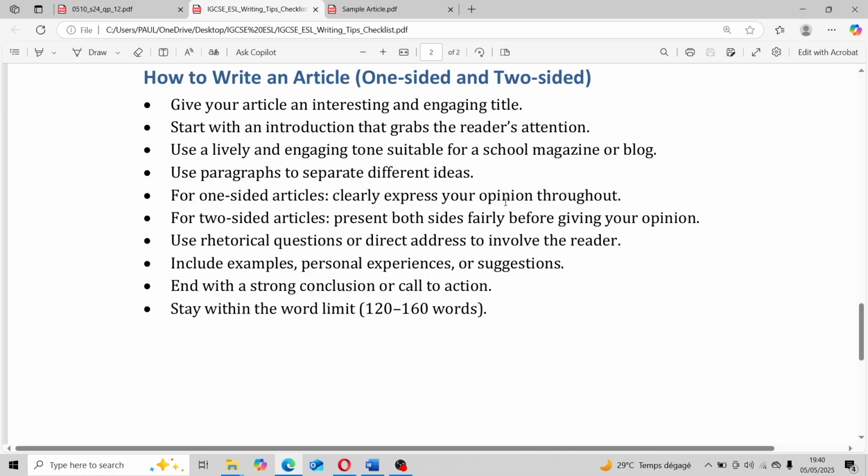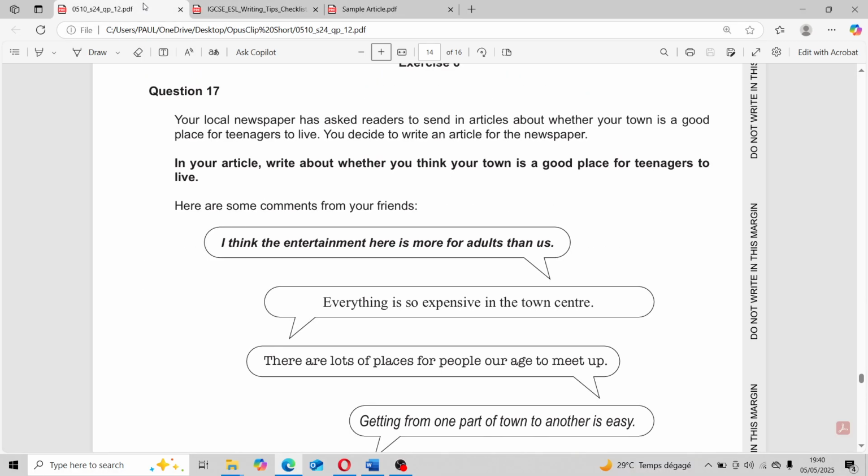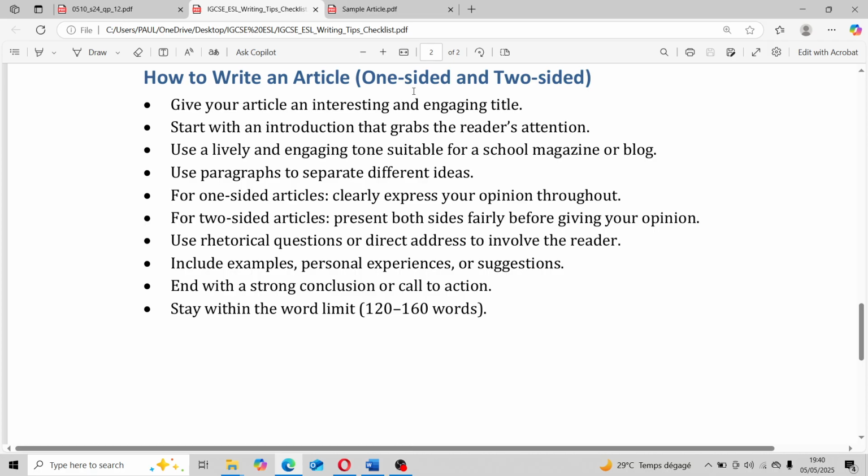Okay, let there be an introduction explaining the key term. All right, and then, still in the introduction, you give the possibility of whether you're going for a two-sided or a one-sided article. Let me just explain it. For example, if your town is a good place for teenagers, one-sided will be the town is a good place. One-sided will also be the town is not a good place.